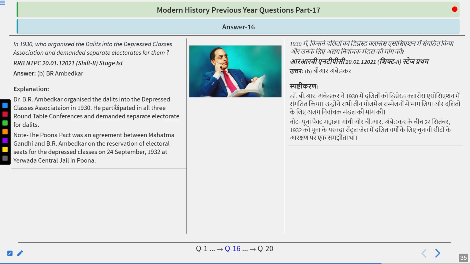So, if we talk about the representative of Dalits and depressed classes, that was Mr. Bhimrao Ambedkar. He was also the first law minister in our country at the time of independence.